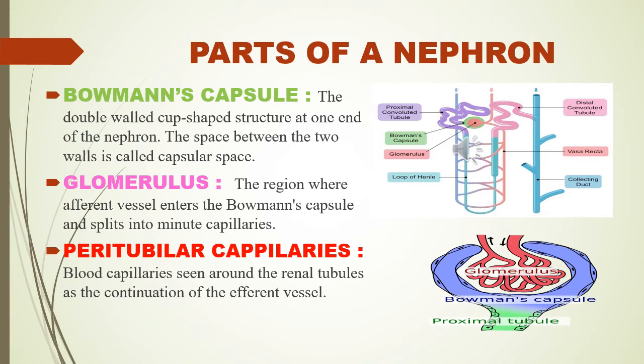Parts of a nephron. Bowman's capsule, the double-walled cup-shaped structure at one end of the nephron. The space between the two walls is called capsular space. Glomerulus, the region where afferent vessel enters the Bowman's capsule and splits into minute capillaries. Peritubular capillaries, blood capillaries seen around the renal tubules and the continuation of the efferent vessel.